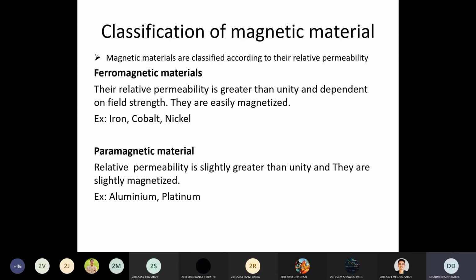You know that there are 3 different materials you classify: one is resistance, one is semiconductor, and one is conductor. Clear? So as you know, in the conductor you can pass the current very easily in the electric circuit. Same way in the magnetic circuit, in the ferromagnetic material you can pass the magnetic flux lines very easily. Clear? So that is the analogy between electric and magnetic circuit.